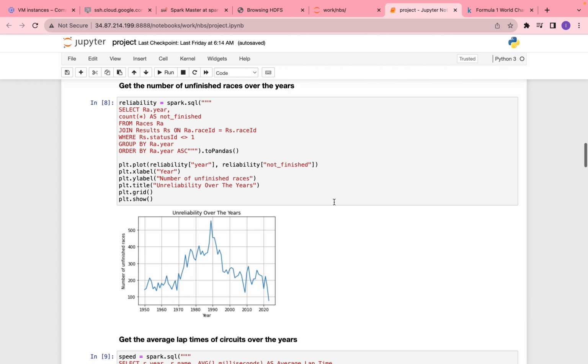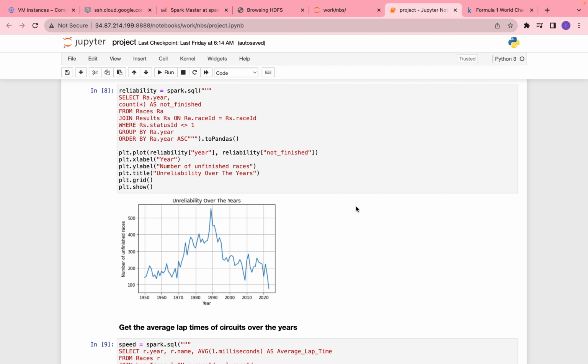Leading up to the year 1990, you can see that there is a dramatic increase in the number of crashes. This corresponds to the development trends during that time, as cars were being developed with huge amounts of downforce, making it more and more dangerous to drive. The sudden drop after 1990 corresponds to new changes made to racing tracks to increase the safety of drivers, and such data allows the FIA to verify that these changes have been effective. This can continue to be referenced as more regulations are introduced to monitor and assess their effectiveness.